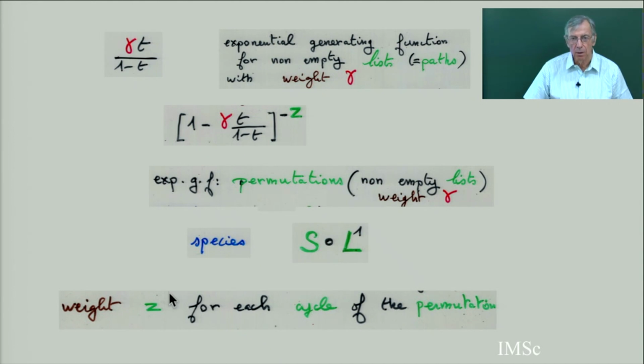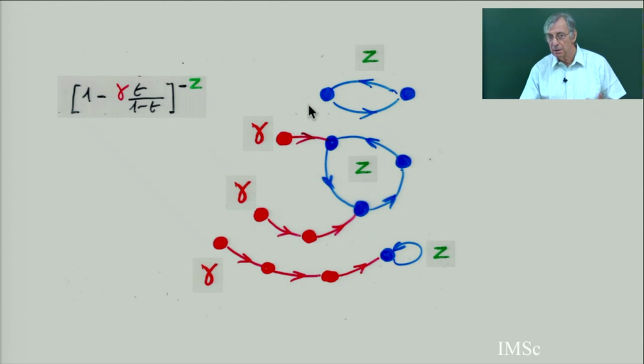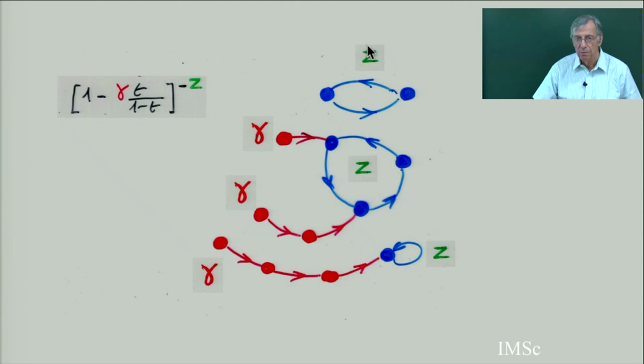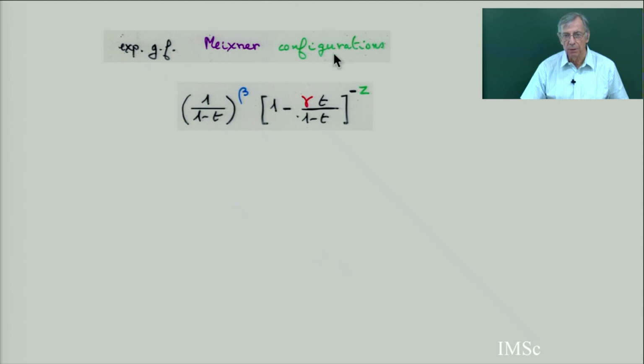And so this is this principle, this is this formula, you see. So this is the blue part of the Mexner configuration. All this blue cycle with some chain attached to it. But I start with a general weight, like gamma for the chain, Z for the blue cycle. So this generative function is the exponential generative function of the Mexner configuration.